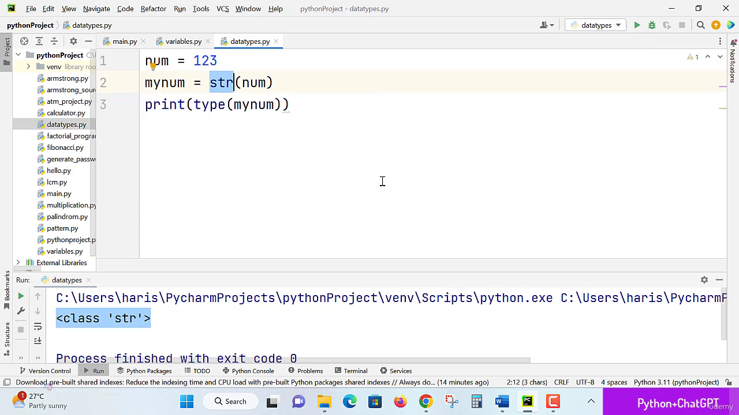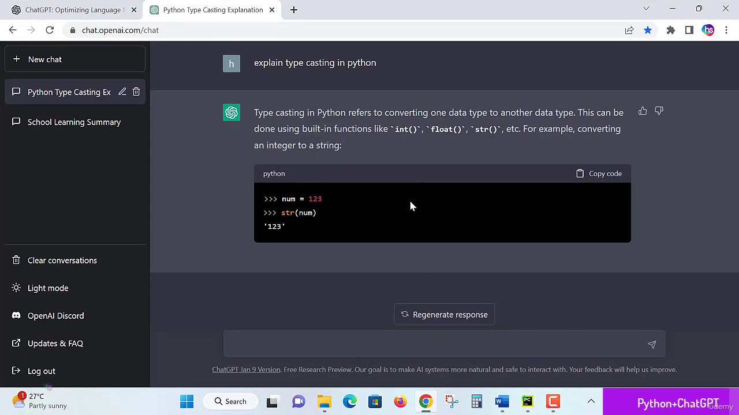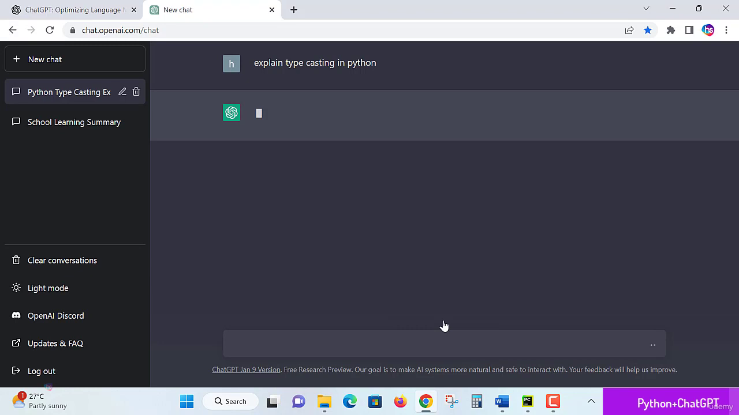Okay, how super easy typecasting is, we learned using ChatGPT. str is there, int is there, float is there, many built-in methods are there to check. If you are not satisfied with this answer, you can also click regenerate. By clicking regenerate, you may get a different description, or you can add your own query to ask for more elaboration, specifying it in some words.